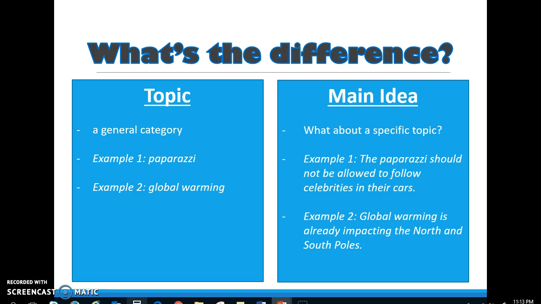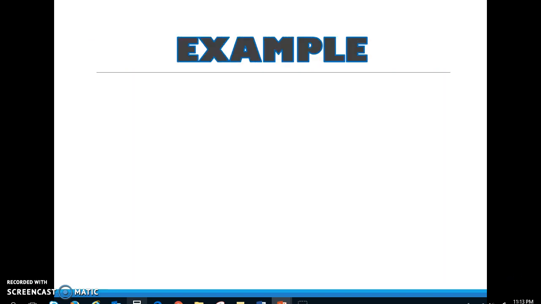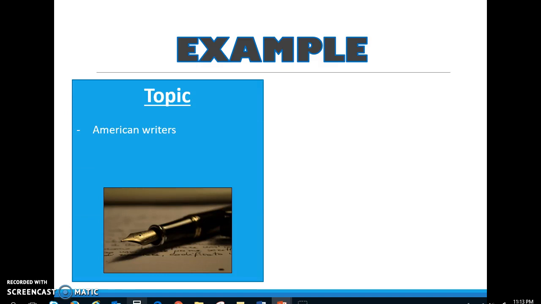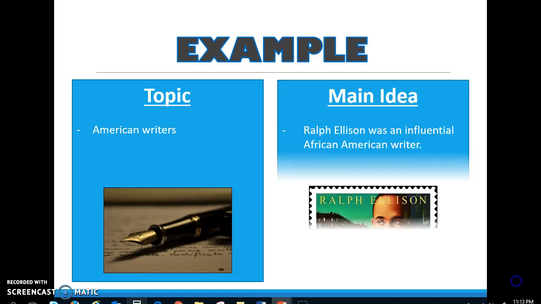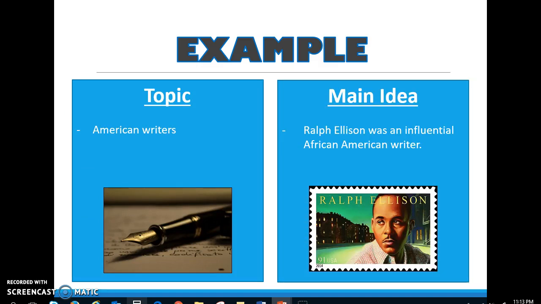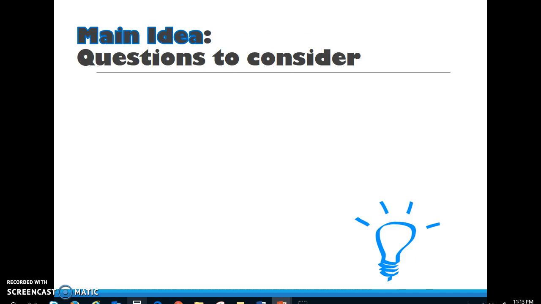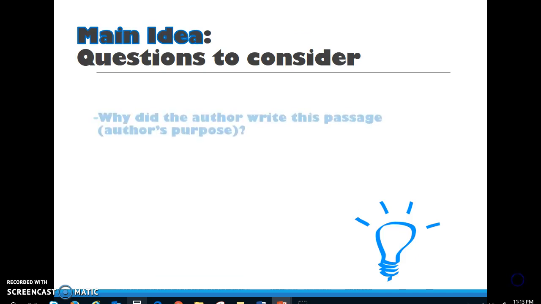That's a main idea. Let's look at another example. Say the topic is American writers. The main idea could be that Ralph Ellison was an influential African-American writer. Main idea, some questions to consider.